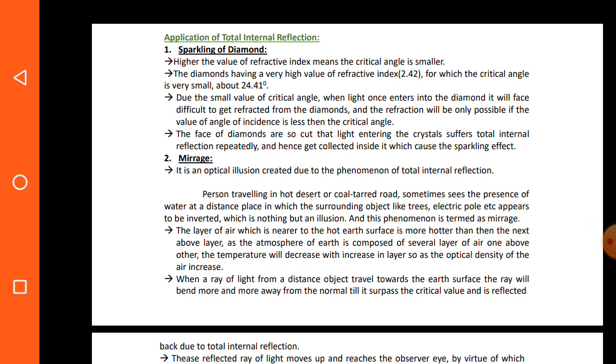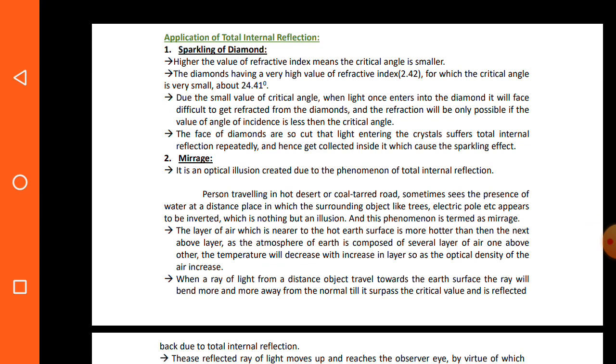Whenever a ray of light passes from a denser medium to a rarer medium with an angle of incidence greater than the critical angle, then the ray is not refracted into the second medium. It is totally reflected back into the first medium by obeying the laws of reflection, and that phenomenon is called total internal reflection. So the first one is the sparkling of diamond.